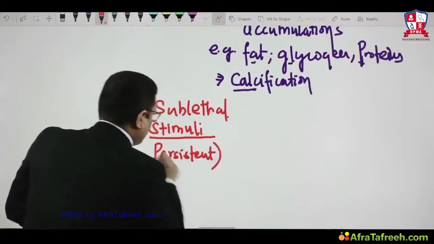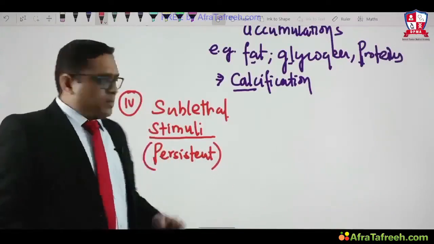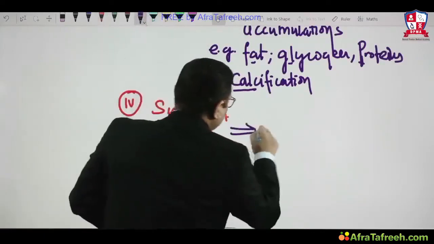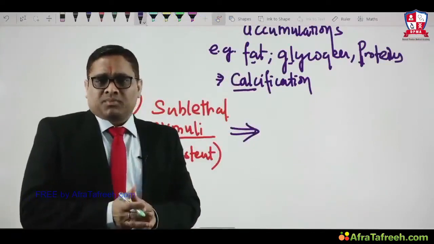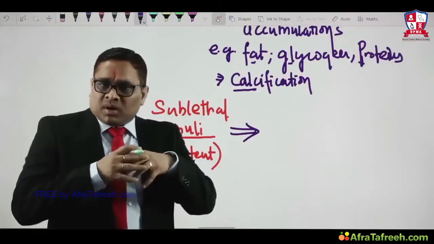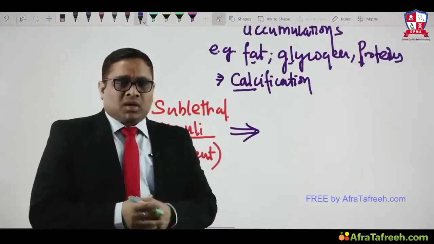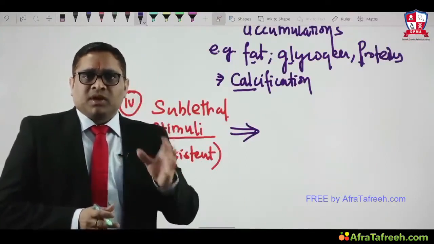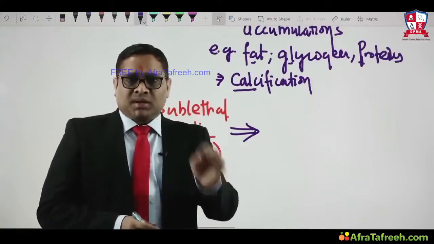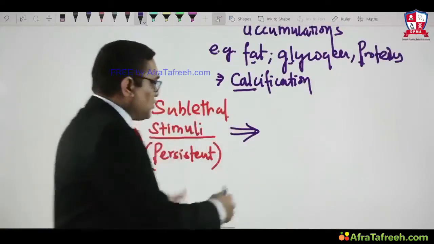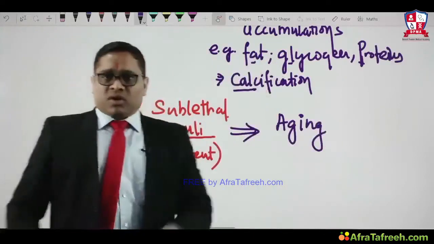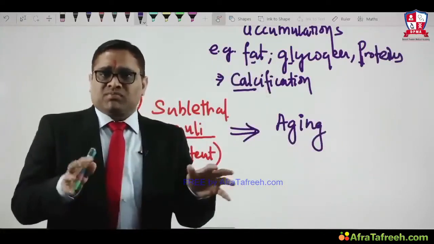So persistent sublethal stimuli, what will it cause? Because of the persistent sublethal stimuli, there will be accumulation of damaged proteins and damaged structures, organelles will be damaged, or there will be some changes in the molecular structure of the cells. In simple words, they will induce aging. Persistent sublethal stimuli to a cell will induce cellular aging. So these are the four important cellular responses to different types of stimuli.